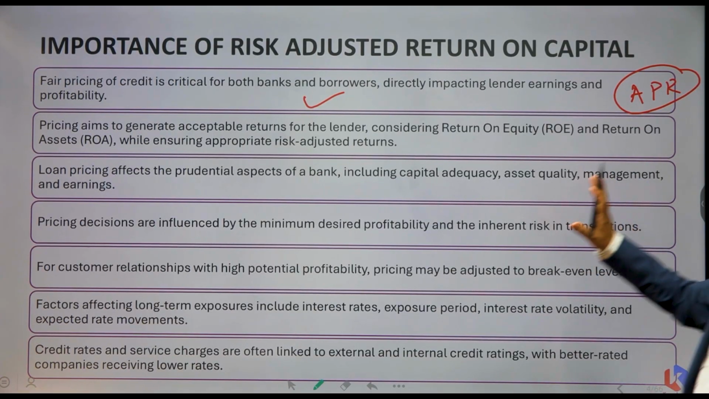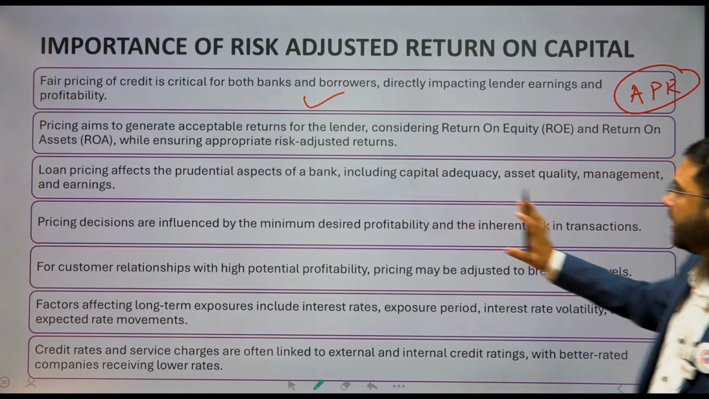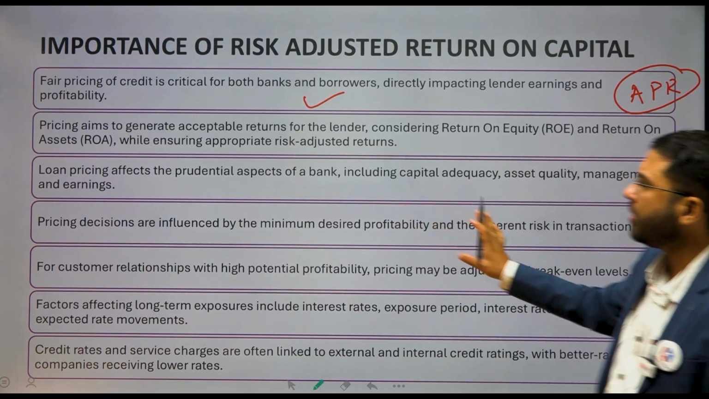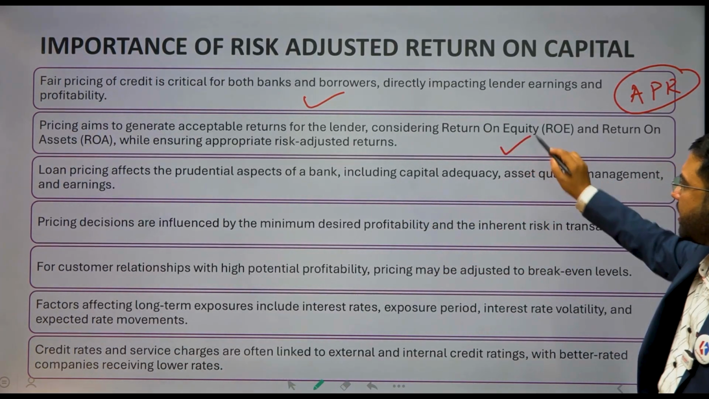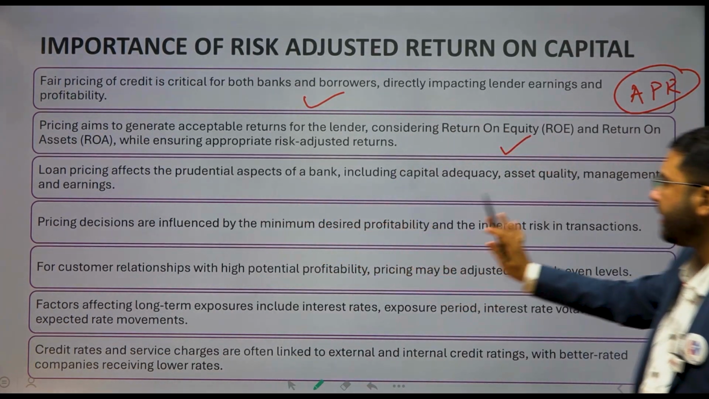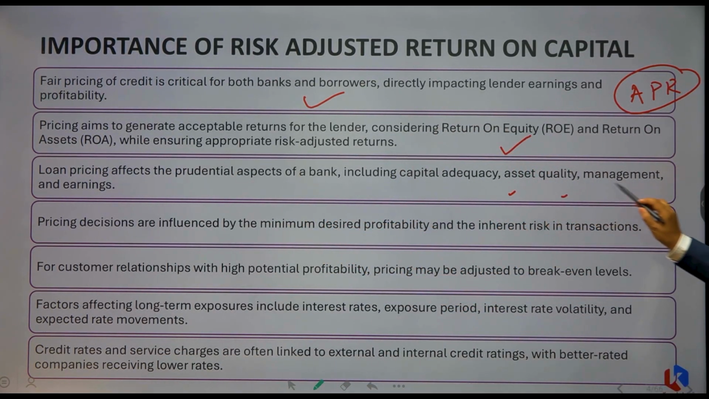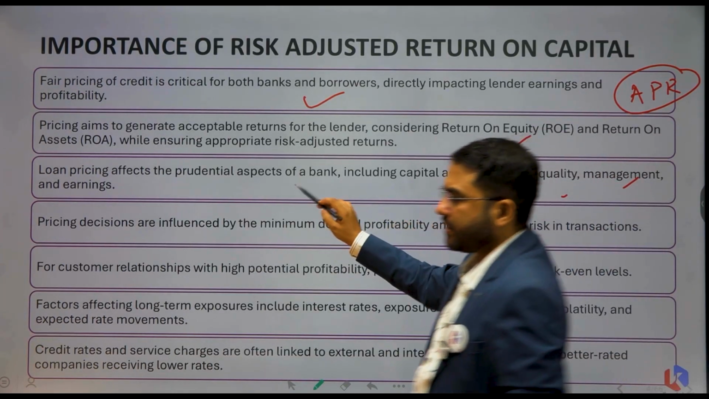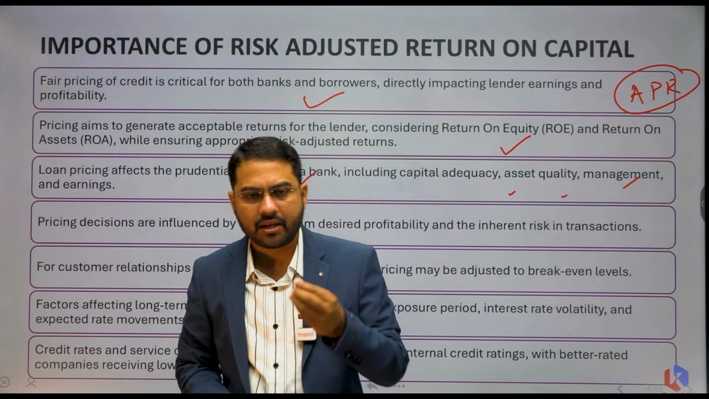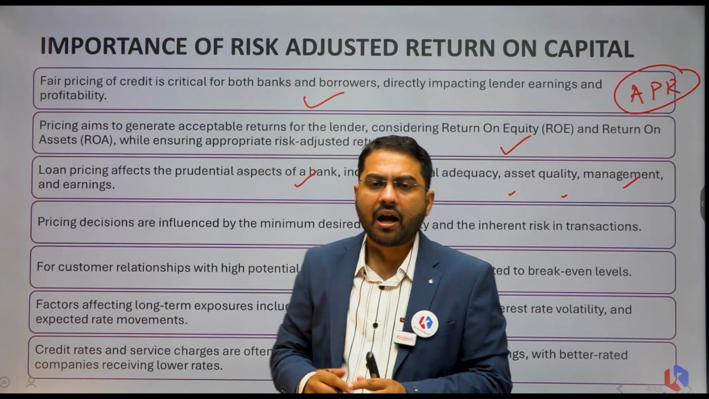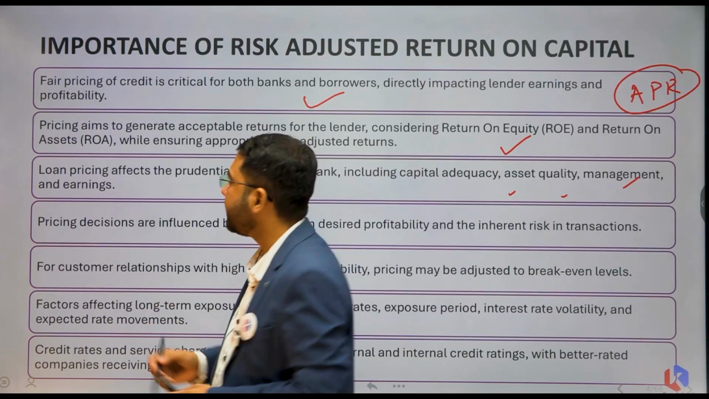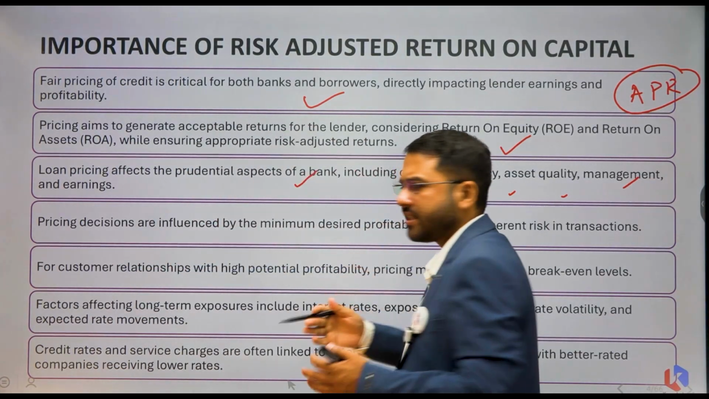Pricing aims to generate acceptable returns for the lender, considering return on equity and return on assets while ensuring appropriate risk-adjusted returns. Loan pricing affects the prudential aspects of a bank, including capital adequacy, asset quality, management, and earnings. See, when you know that you are borrowing at 6.25% in repo from the Reserve Bank of India, by taking just a 1% margin, like at 7.25, can you provide loans? Isn't it as simple as that?